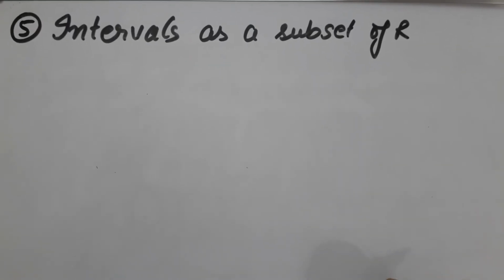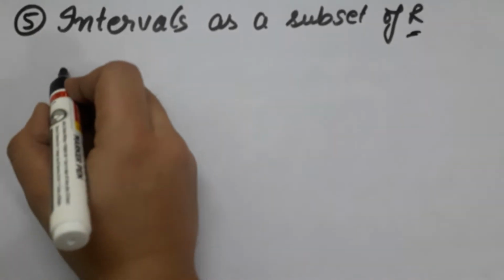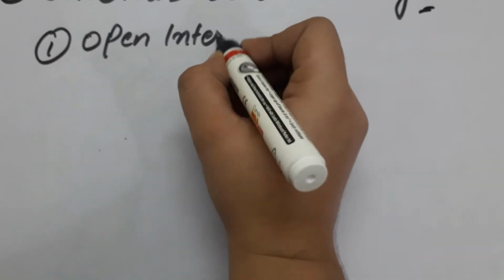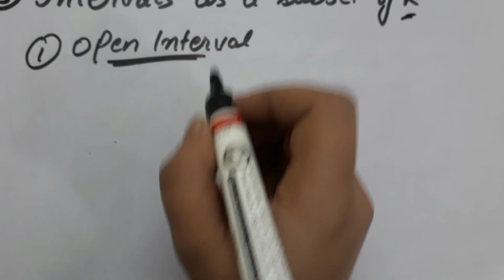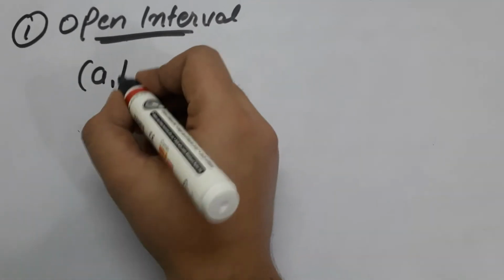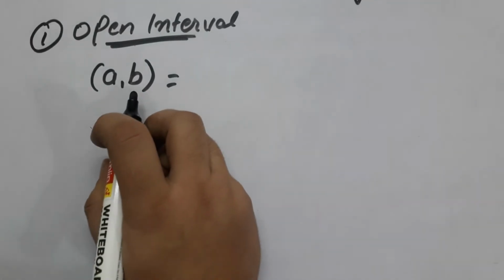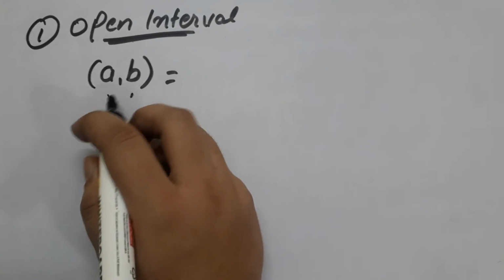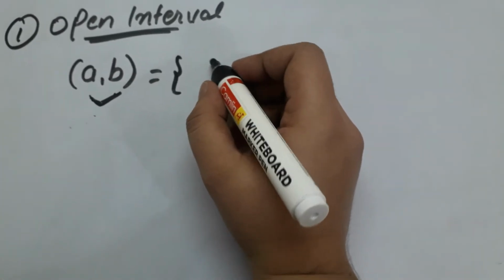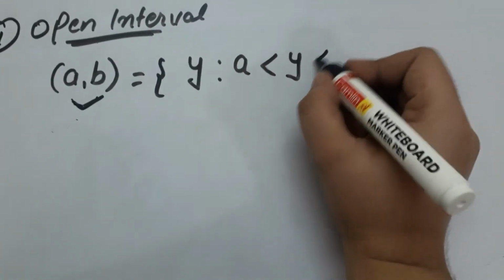And the last topic is intervals as a subset of R, real numbers. First is the open interval. What is an open interval? Let (a, b) be an open interval. This will be called an open interval when its endpoints, here endpoints a and b, do not belong to the interval. Represented as interval (a, b), a set of y such that y is greater than a and less than b.